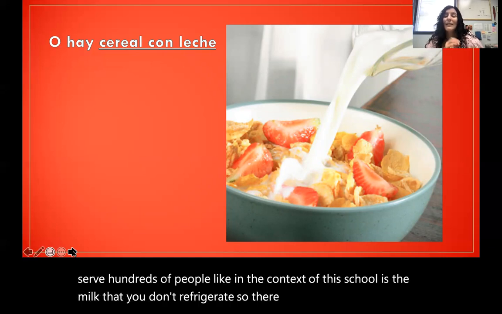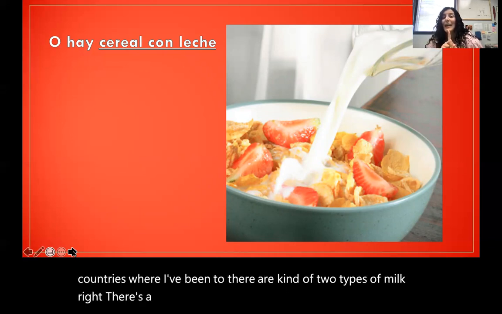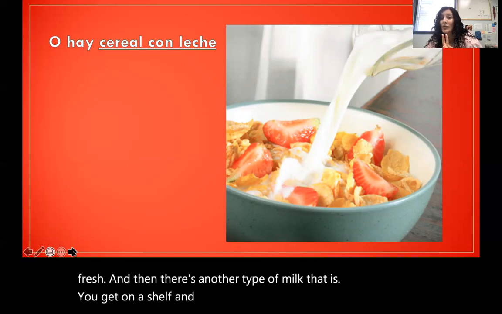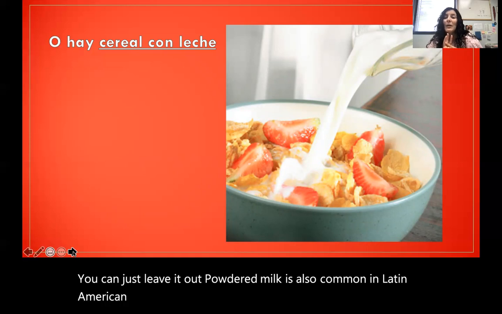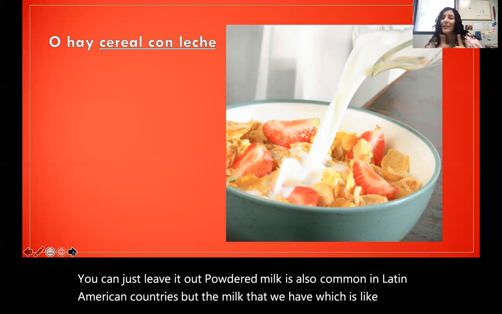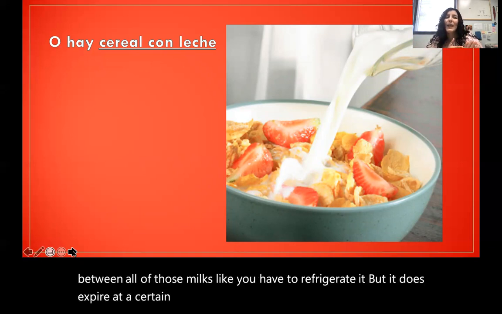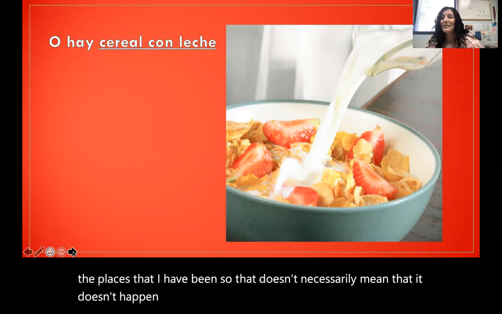In a lot of Latin American countries where I've been, there are kind of two types of milk, right? There's a type of milk that spoils very quickly, but is more fresh. And then there's another type of milk that you get on a shelf and that you don't have to refrigerate. You can just leave it out. Powdered milk is also common in Latin American countries. But the milk that we have, which is in between all of those milks, where you have to refrigerate it, but it does expire at a certain point, isn't as common in the places that I have been. That doesn't necessarily mean that it doesn't happen, but I personally haven't seen it.